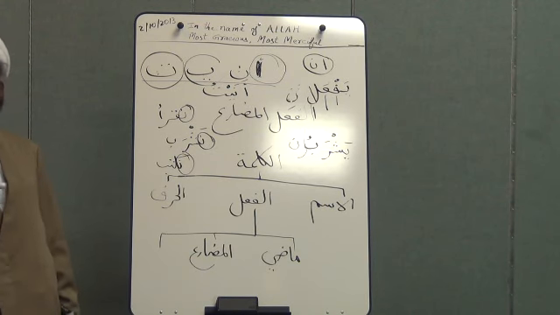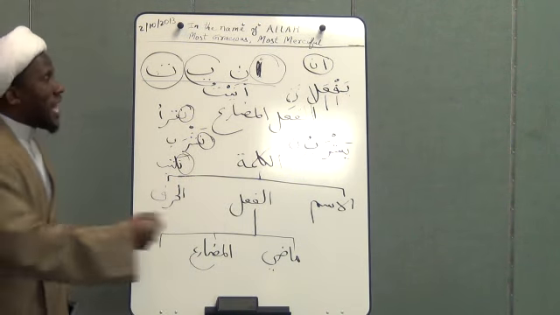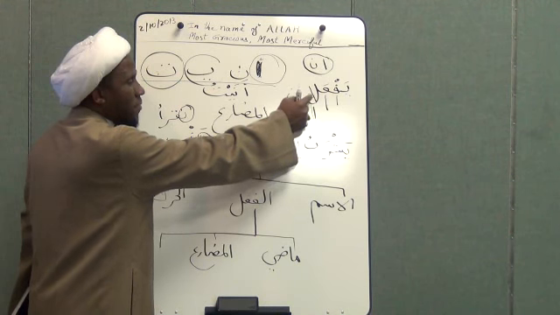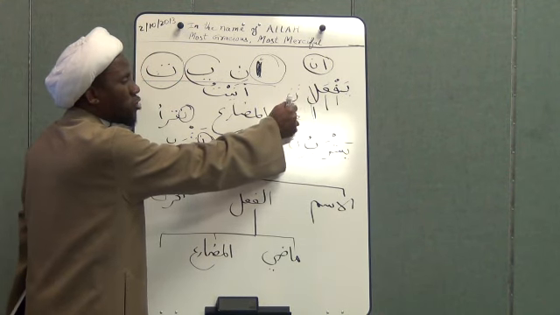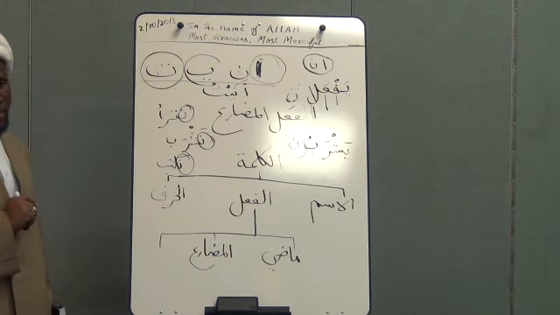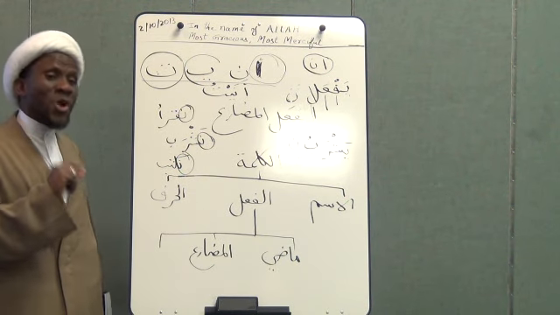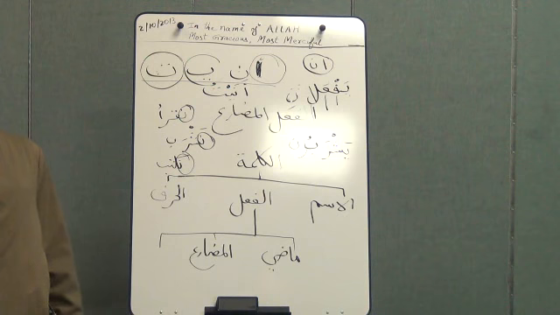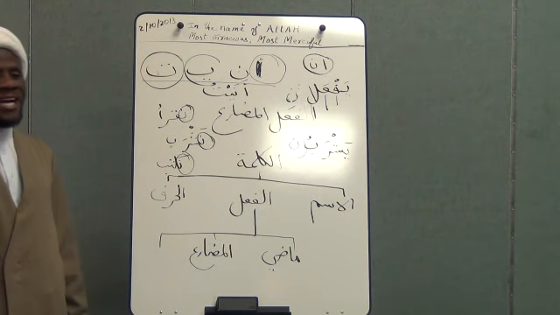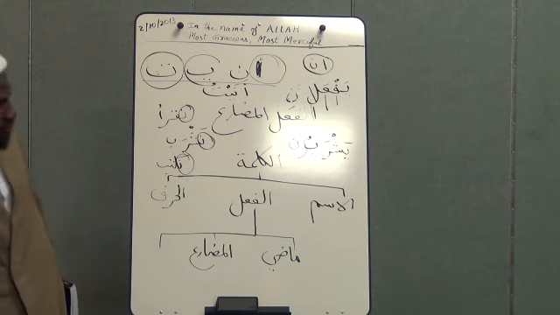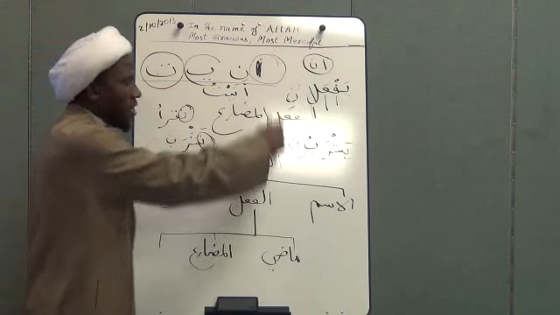But inshallah, I don't want to go into that; maybe next time. For the dual, they say alif and noon, but the noon always has to have kasra. But for the masculine plural, it's waw and noon, and the noon has to have fatha in that case. That's what I said, Muslimuna with the fatha. But for the dual, the noon has to have kasra.